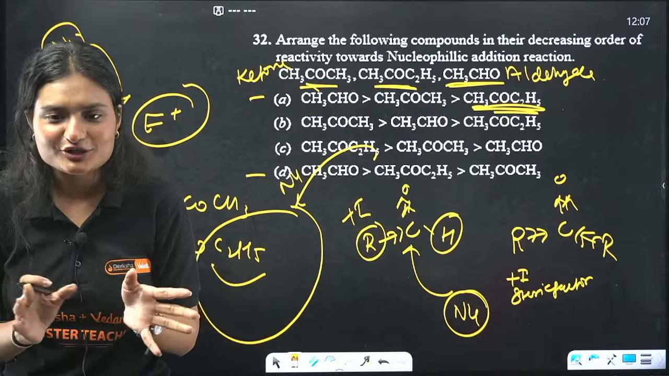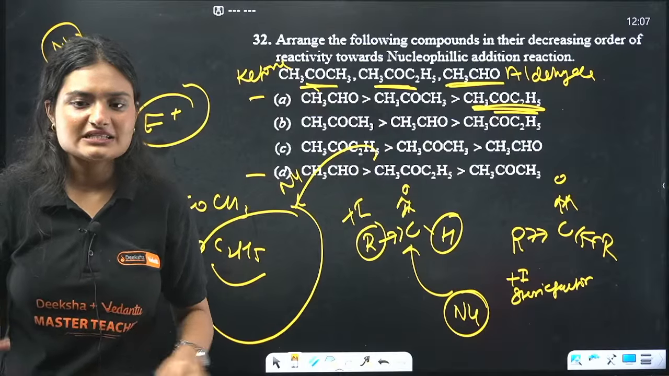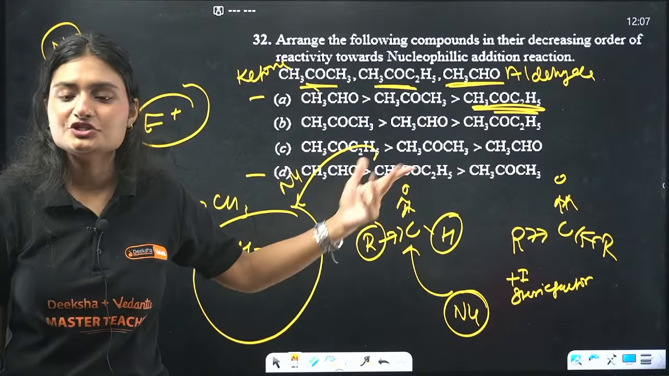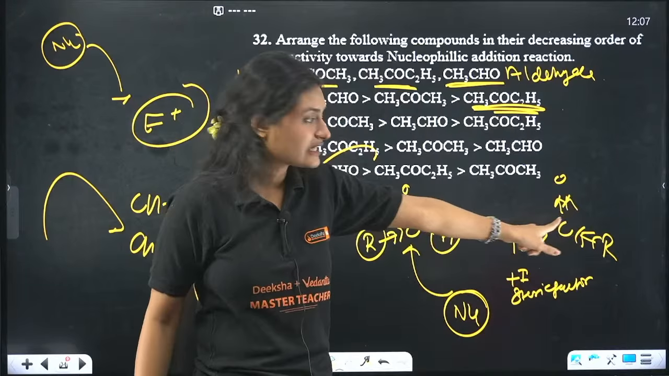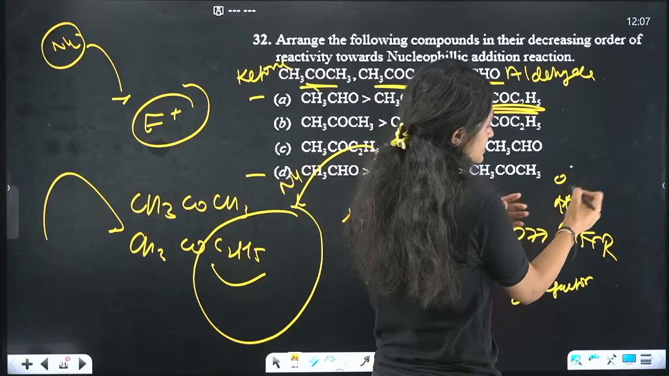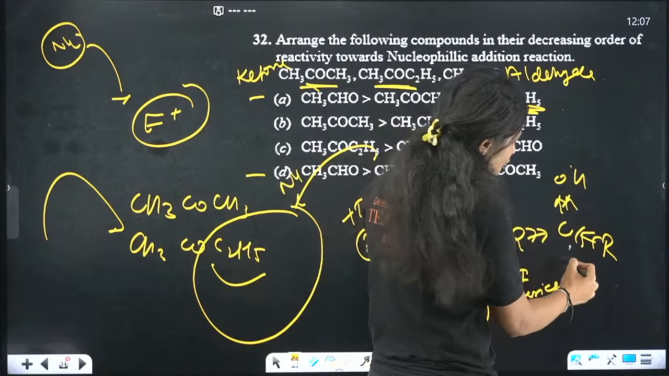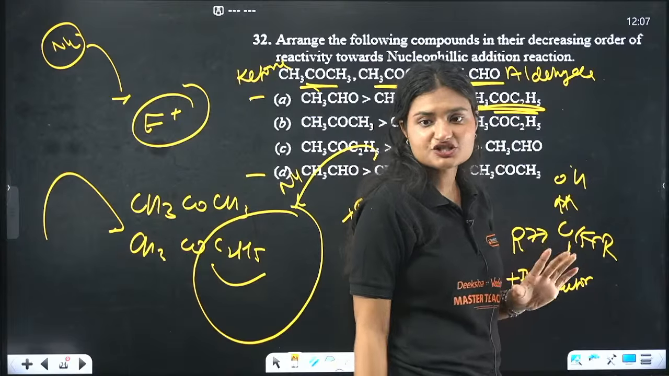Sangeeta, very easy. Nucleophilic addition and substitution. Addition means a new bond will form. Okay, a new bond will form. Here, what happens is this O gets converted into OH and one new bond is formed. That is your addition.